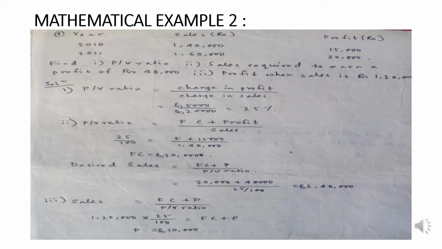Now the third part is the profit required when sales is 1,20,000. Putting in the same kind of formula, 1,20,000 is the desired sales. Fixed cost and PV ratio we know pretty well. So profit basically goes back to 10,000. Fixed cost we have already calculated at 20,000. So practically profit when sales is 1,20,000 is 10,000.